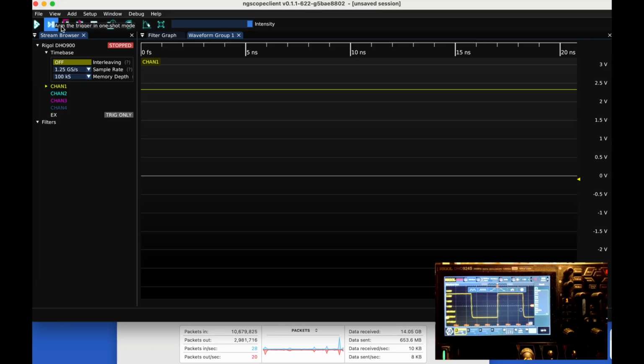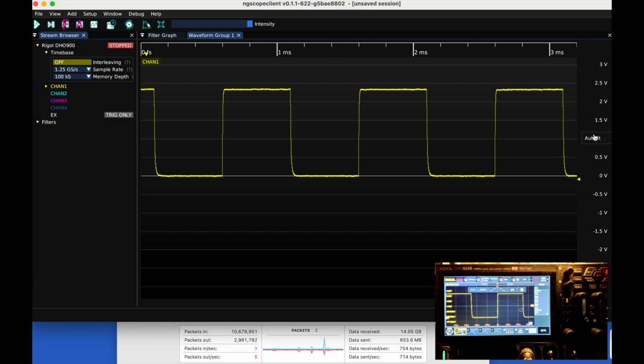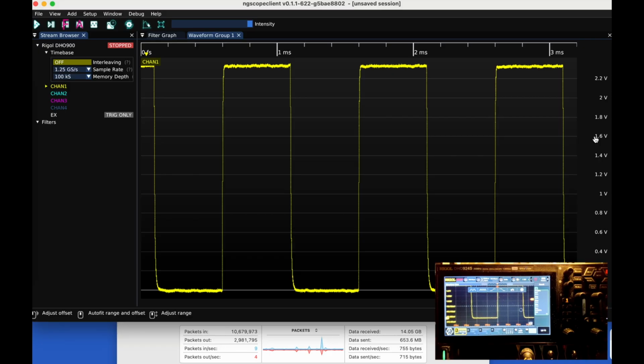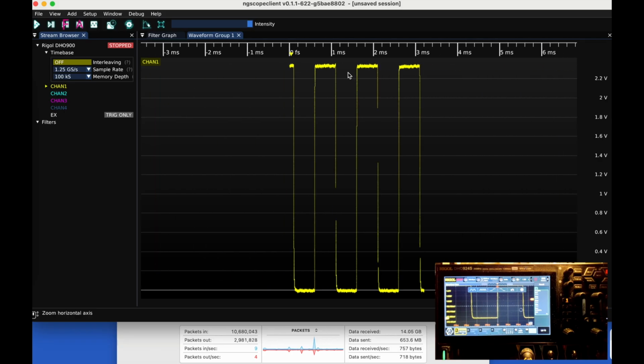and first it looks like nothing happened. We see a weird yellow line over here, but that's because we need to adjust our view in the client with autofit and autofit. Alright, very simple. We can see now here the same waveform we can see in the oscilloscope,